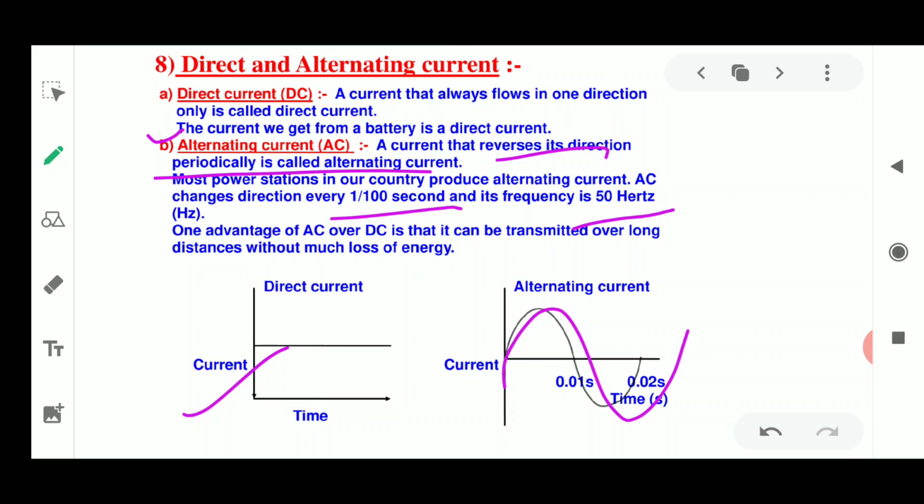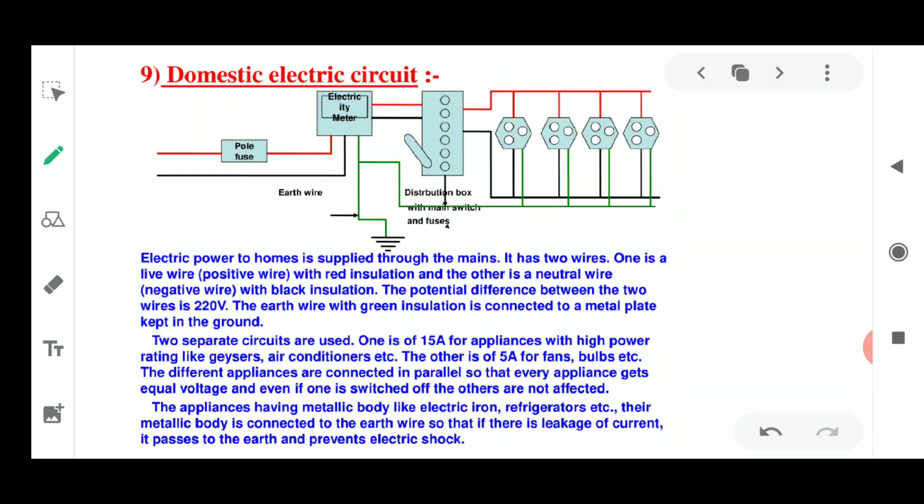One advantage of AC over DC is that it can be transmitted over a long distance without much loss of energy. So this is one of the advantages of alternating current, that when it is produced, it could be moved through a larger distance by avoiding any kind of loss. So this is about alternating and direct current. Direct current is produced by the motor, and when we use the generator, alternating current is produced. Now next is the domestic electric circuit, which we are going to discuss.